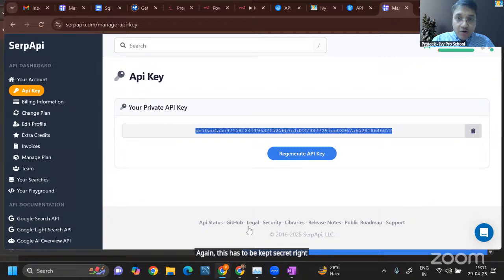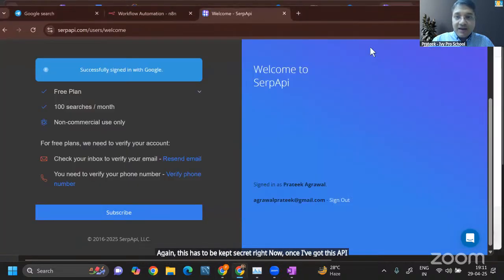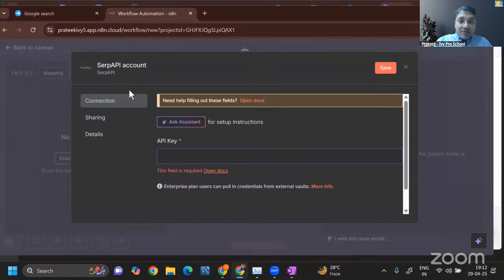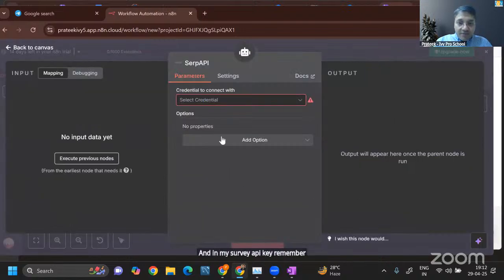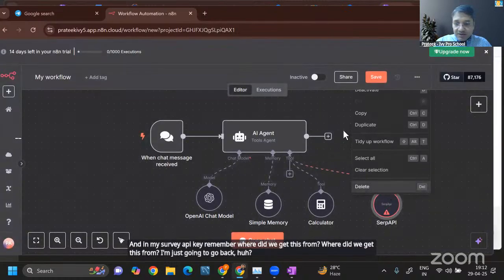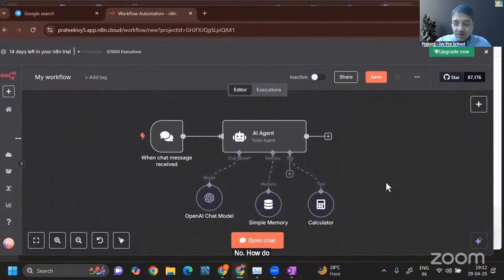Now, once I've got this API key, I'll go back here. And in my SERP API key, remember, where did we get this from? I'm just going to go back. I'm just going to delete this node. How do you delete this node? Just click on this delete.